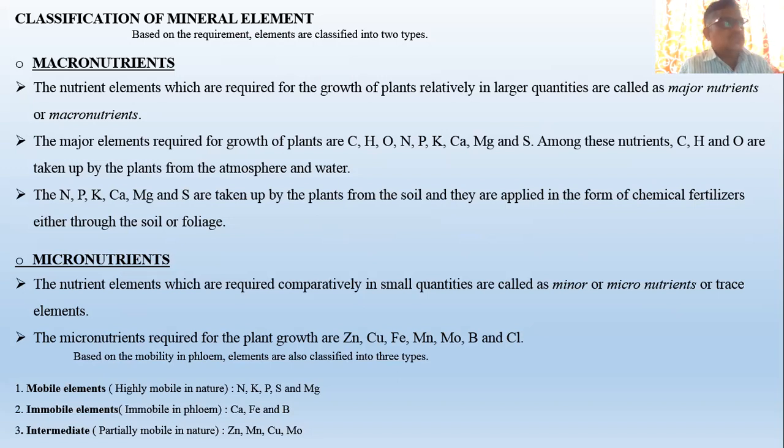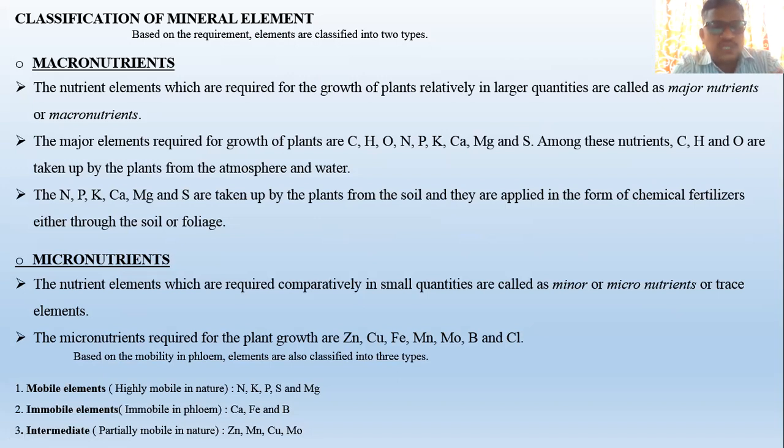Okay, where it is actually present, where it is observed, where it occurs, and also where the deficiency symptoms of these elements appear, that is important. So on the basis of mobility, that is how mobile these elements are in nature, whether they are able to move from the tip to root to stem, like that, or they are immobile in nature, meaning they are present in the phloem, they won't go anywhere, like that.